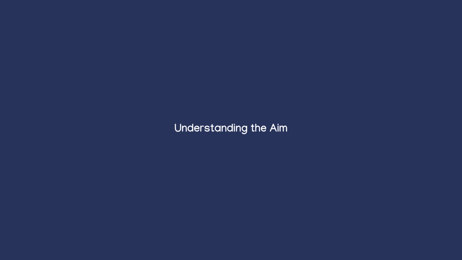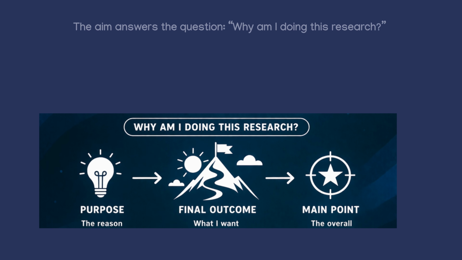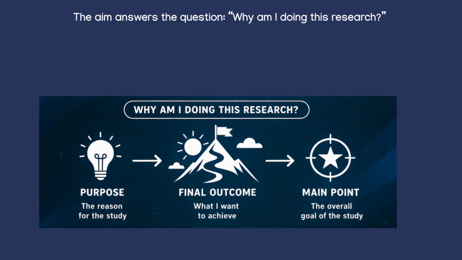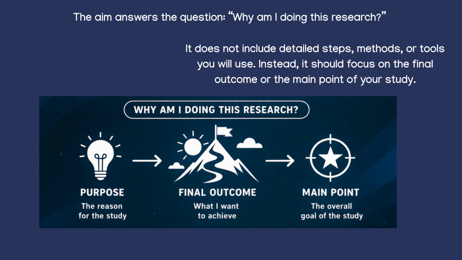Understanding the aim. The aim of your research is the main purpose or goal of your study. It is broad, general, and focuses on the overall direction you want your research to take. A well-written aim tells the reader what you want to achieve and gives a clear picture of the topic you are studying. The aim answers the question, why am I doing this research? It does not include detailed steps, methods, or tools you will use. Instead, it should focus on the final outcome or the main point of your study.